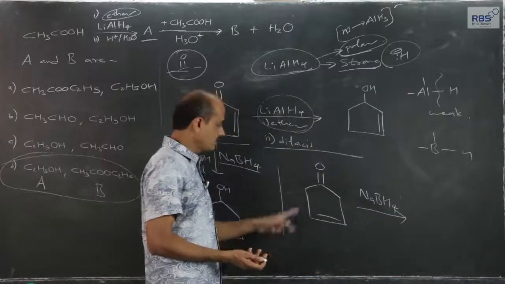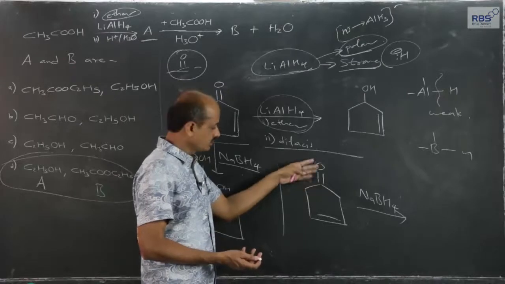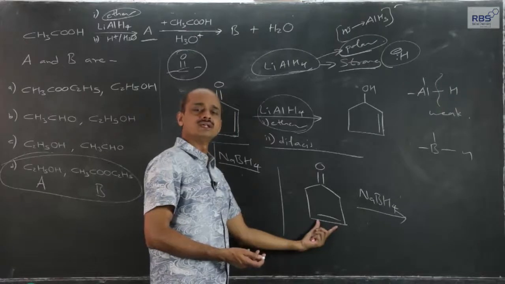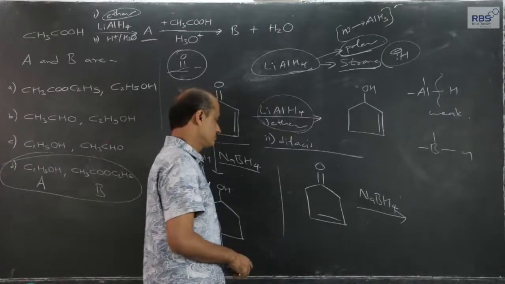With lithium aluminum hydride, only the carbonyl group will get reduced and converted into an alcoholic group, and this carbon-carbon double bond remains intact.